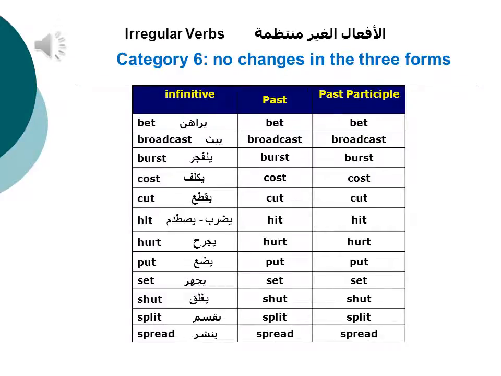In category 6, I want you to notice that there are no changes in the three forms, which means that the infinitive, the past simple, and the past participle are the same. Now let me read out to you the list. Here we go. Bet, bet, bet. Broadcast, broadcast, broadcast. Burst, burst, burst. Cost, cost, cost. Cut, cut, cut.